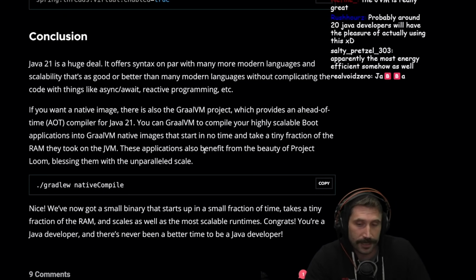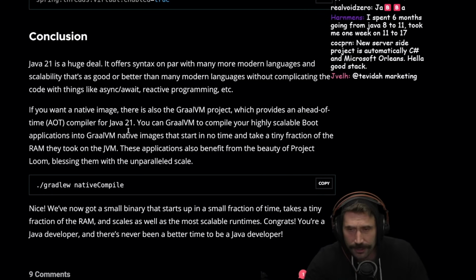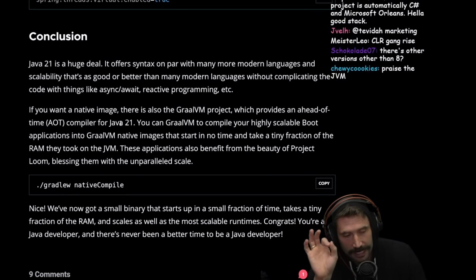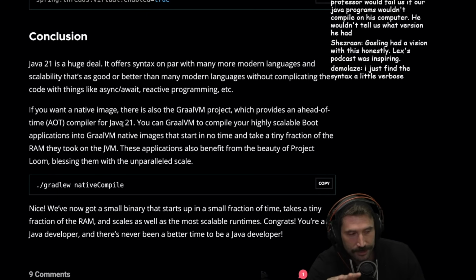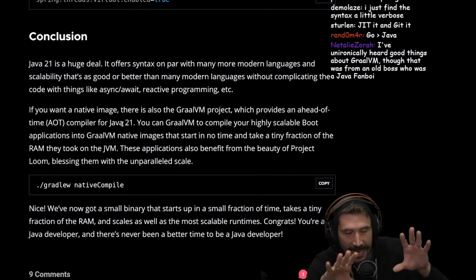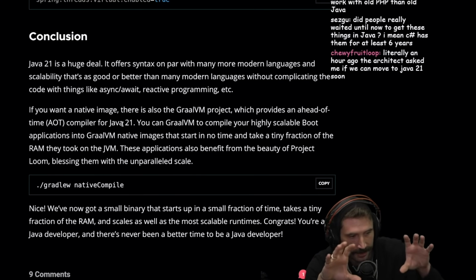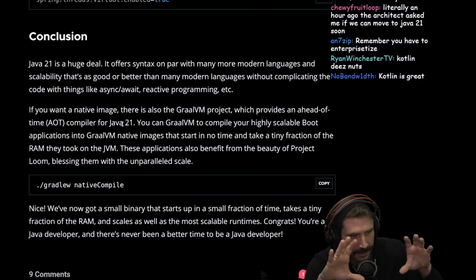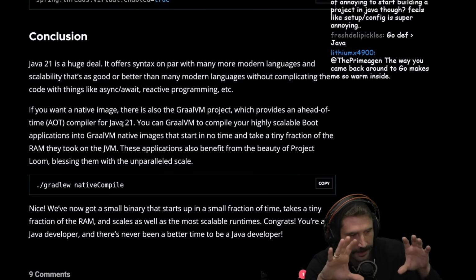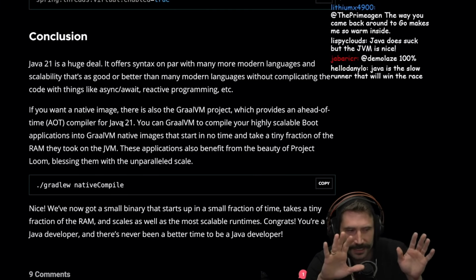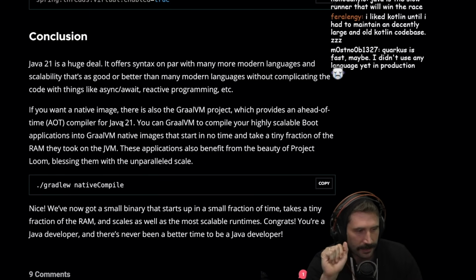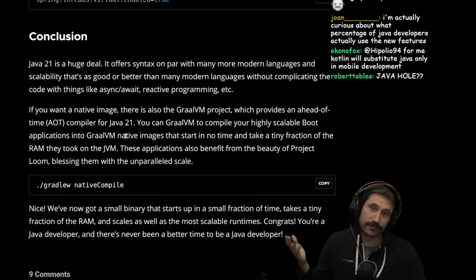I'd much rather write Go. And another thing, something that's really cool to think about with Java, is I wonder if the Hermes engine for JavaScript is trying to take over this Java hole. Do you know what I mean? Kotlin? Absolutely. Do you know what I mean? Like, there's something kind of exciting about Hermes and what it's doing. Just throwing it out there.